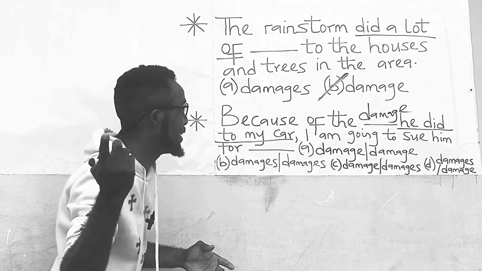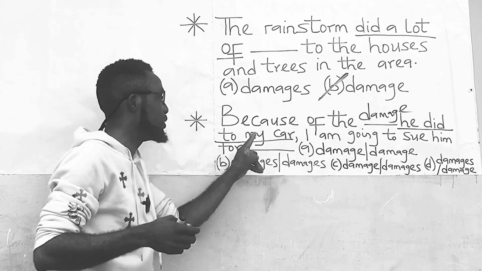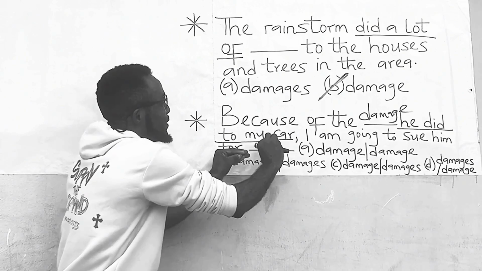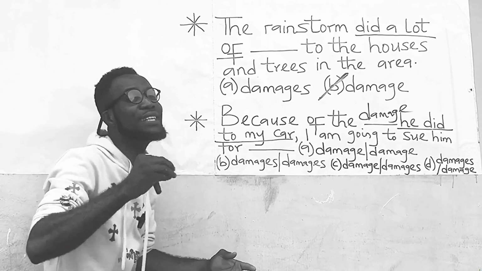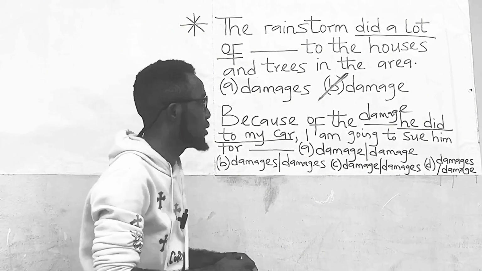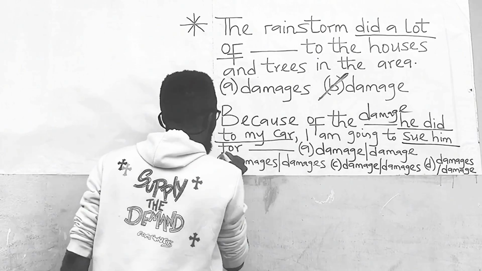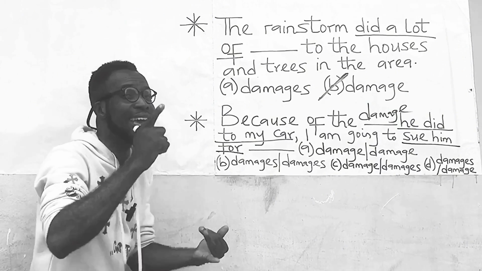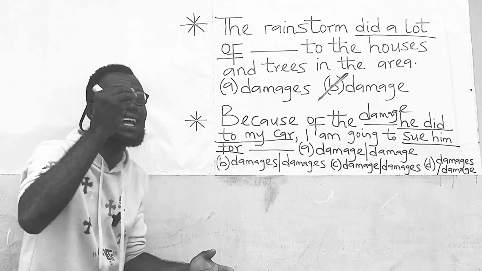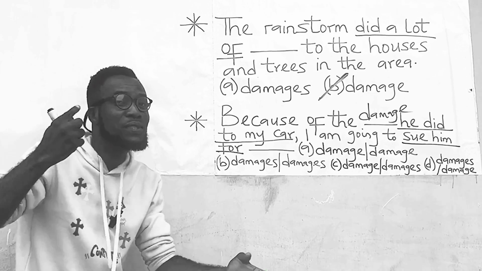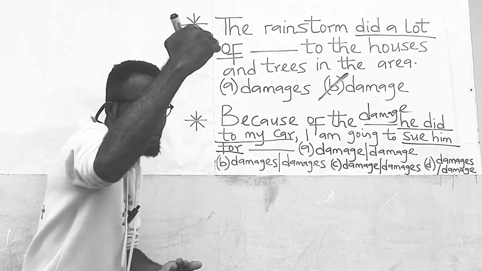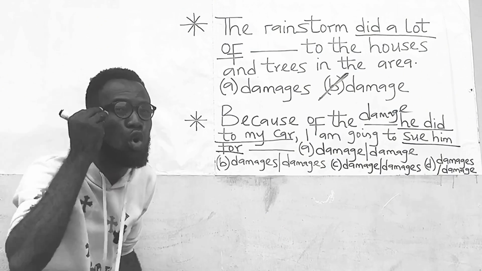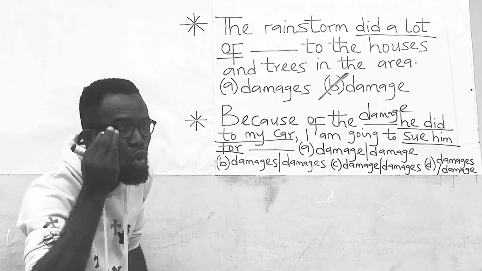Let us look at the second part of the question. The second part of the question is, I am going to sue him for dash. If you look at this second part, you will find out that it follows the construction sue him for dash. And we have said that anytime an English question under damage and damages follows the construction sue for dash in any form, the answer should always be damages.